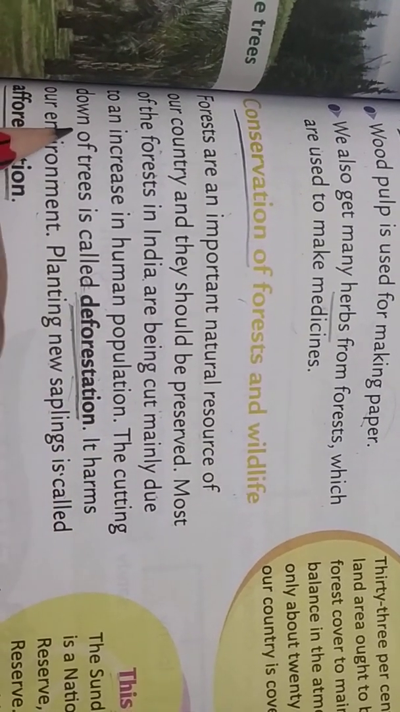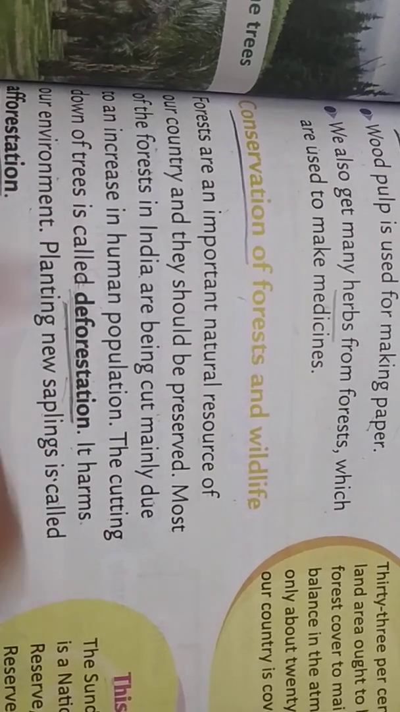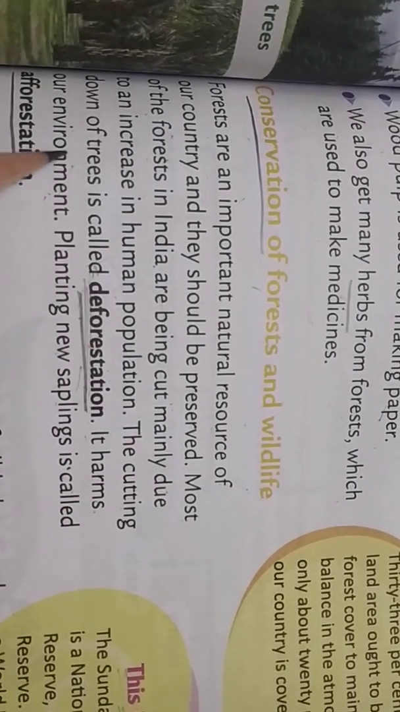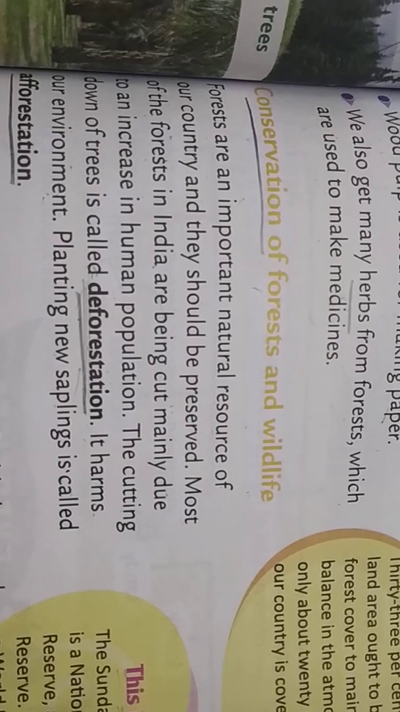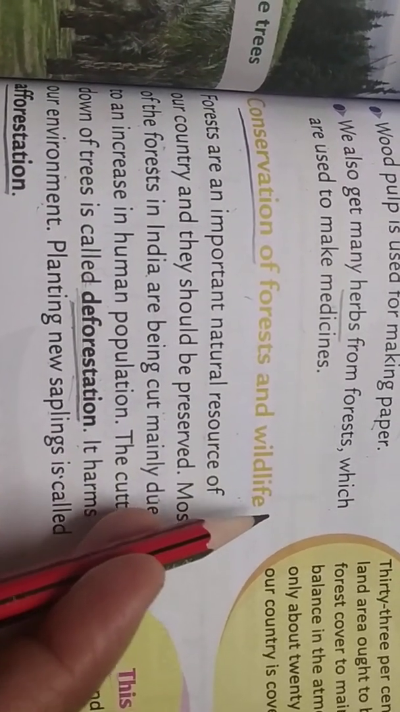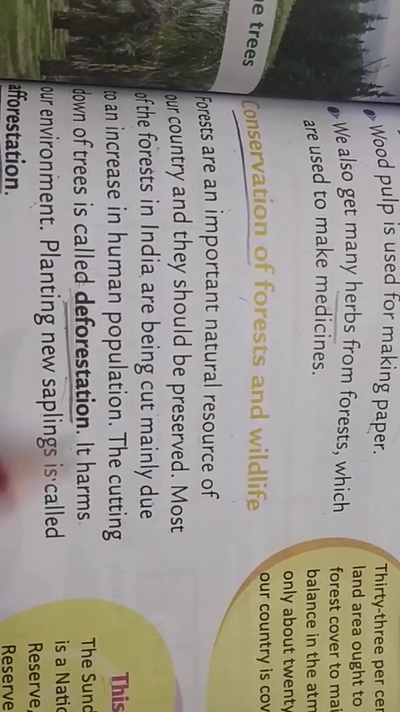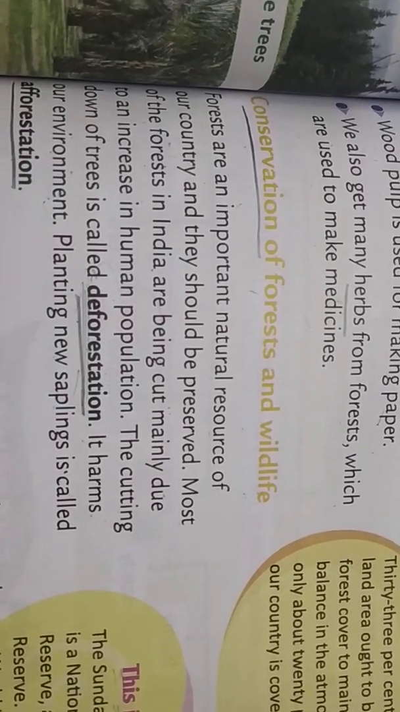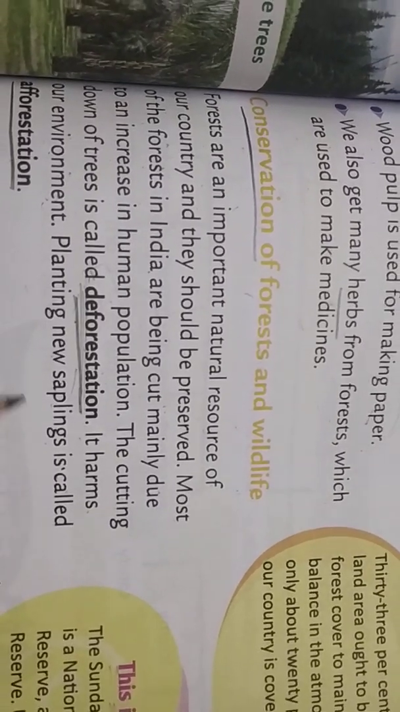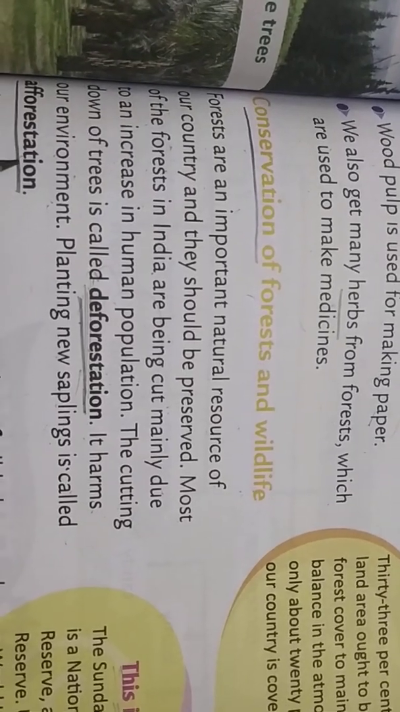So cutting the trees or cutting down the forest harms our environment. Correct? It harms our environment means what? When we cut the trees, we don't get pure air, we don't get the rain, and the wildlife doesn't get shelter. Correct? So it is very harmful to our environment. Planting new saplings means planting new plants. It's called afforestation.